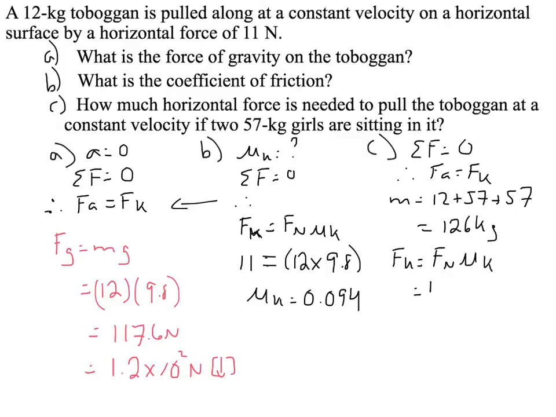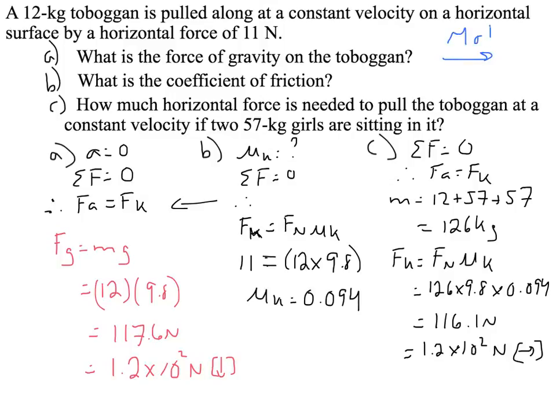We get 126 times 9.8 times 0.094, giving us an answer of 116.1 newtons, and then therefore 1.2 times 10 to the 2 newtons that way. Okay, let's assume, I should have written that at the beginning, but let's assume motion is that way. Motion, and we'll also say that is positive.